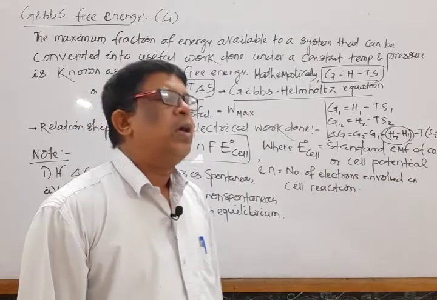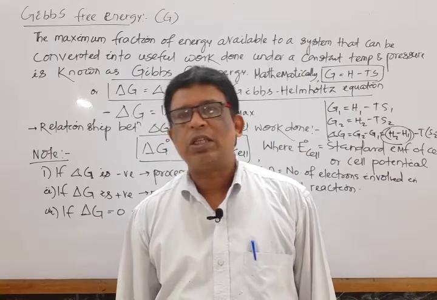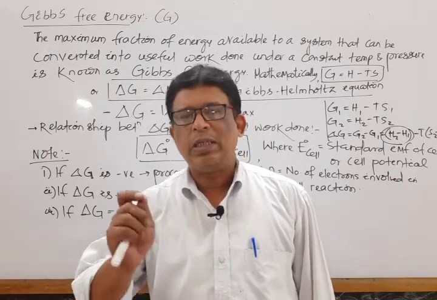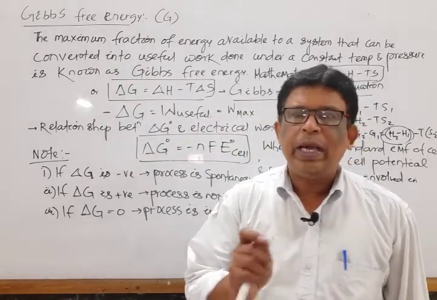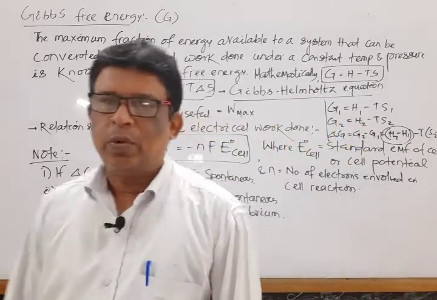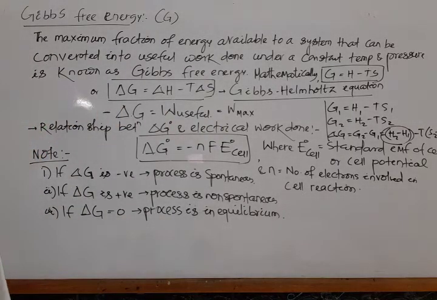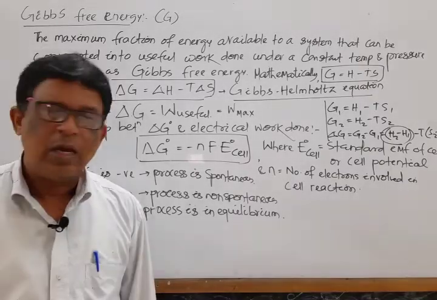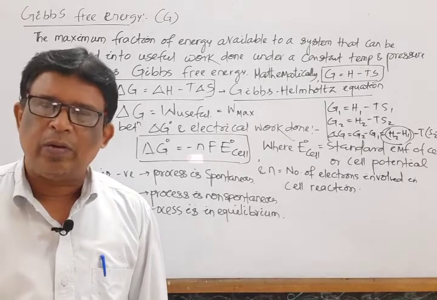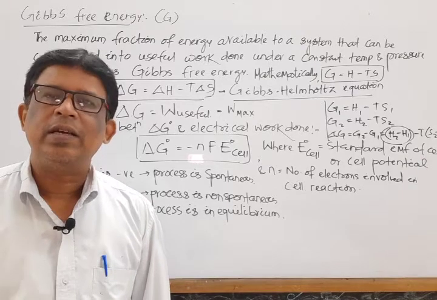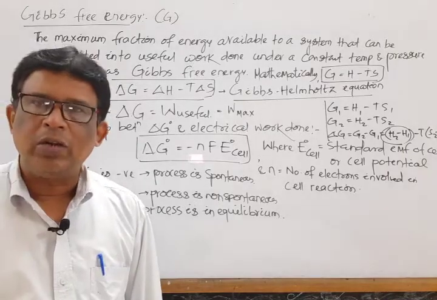And also, from the value of free energy change one can predict the spontaneity. If free energy change is negative, then the process is spontaneous. If free energy change is positive, then the process is non-spontaneous. And the last one, if free energy change is 0, del G is 0, then the system is at the state of equilibrium. These are some definitions and expressions relating to free energy change.